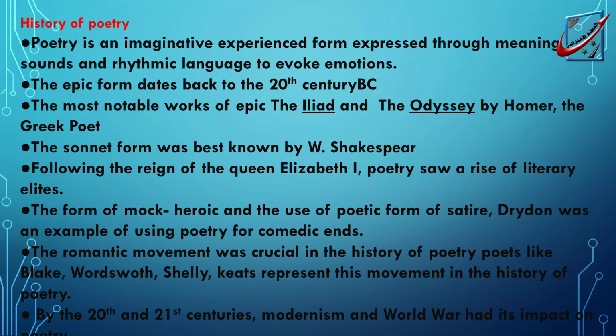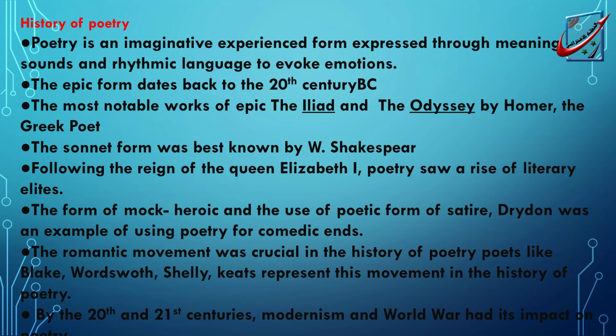Now it's good for any learner, when we deal with a new text, to figure out and to define the main ideas of the text. What are the main ideas of this text? Now, the first paragraph, as you see here, these are the main and the most prominent ideas within the text. Poetry: here we have the definition of poetry. What's poetry? Poetry is an imaginative experience form expressed through meaning, sounds, and rhythmic language to evoke emotions. So, it's the music of words to evoke emotions.